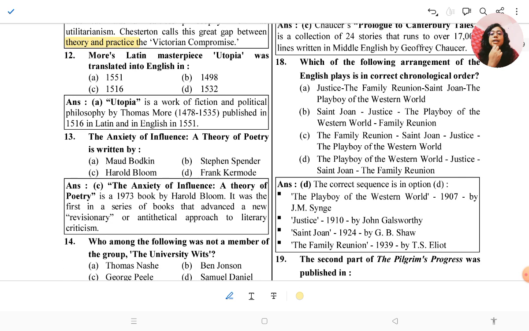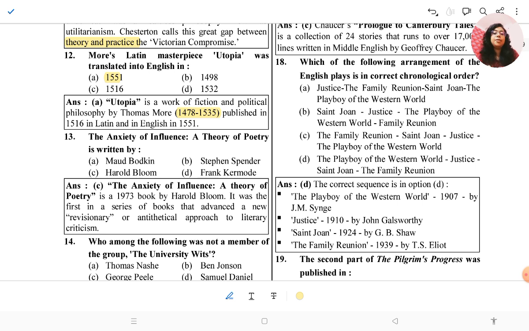Then the next question, Thomas More's Latin masterpiece Utopia, translated into English in 1551. Right, so it was published in 1551. Utopia is a work of fiction and political philosophy by Thomas More. You can see the lifespan of Thomas More, which is he was born in 1478 and died in 1535.